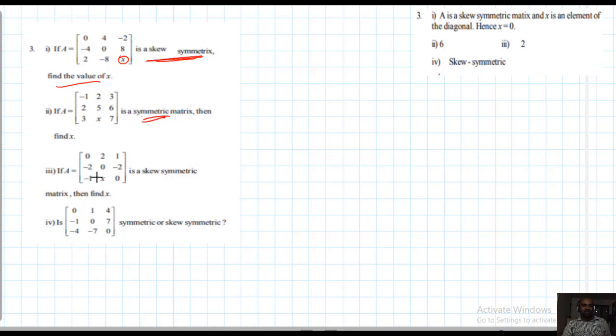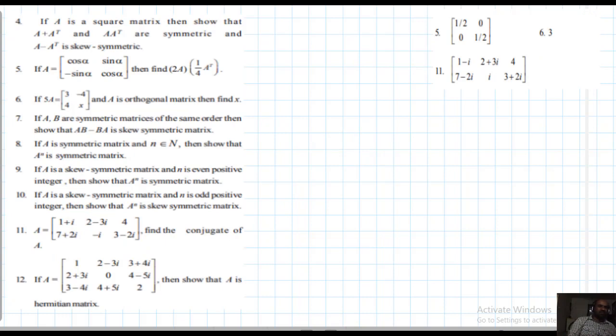Third one: A given is skew symmetric. Then find x. Just take A transpose equal to minus A. From there you will get the value of x. Your x value should be 2. Fourth problem: is it symmetric or skew symmetric? You need to check. It may look skew, but you need to verify whether A transpose equal to minus A or A transpose equal to A.